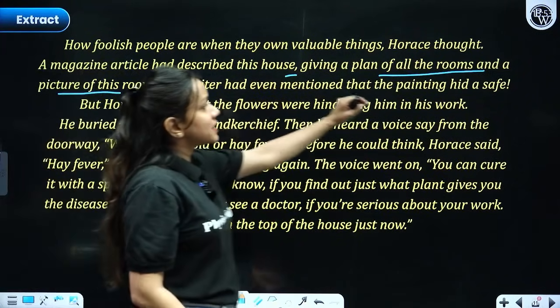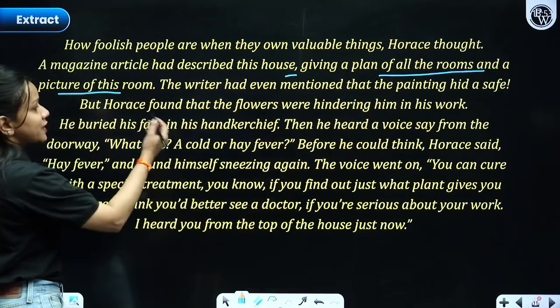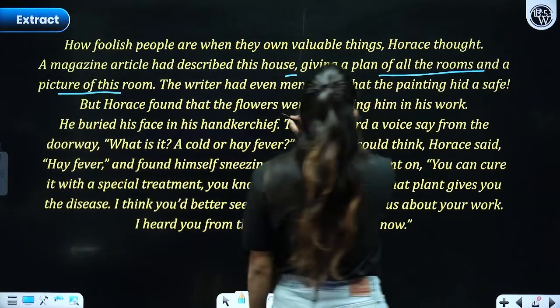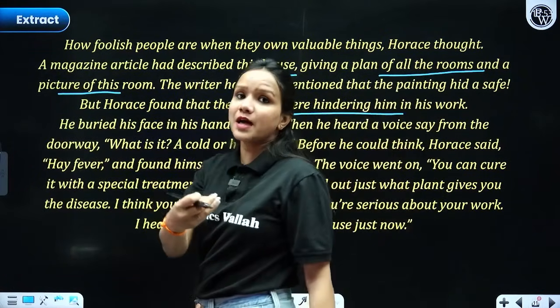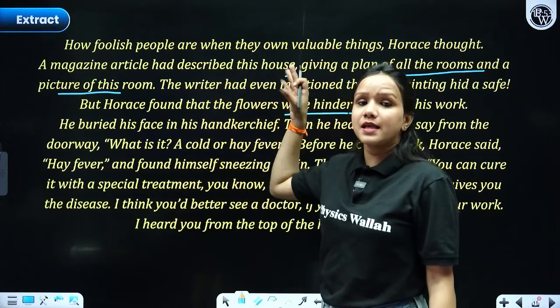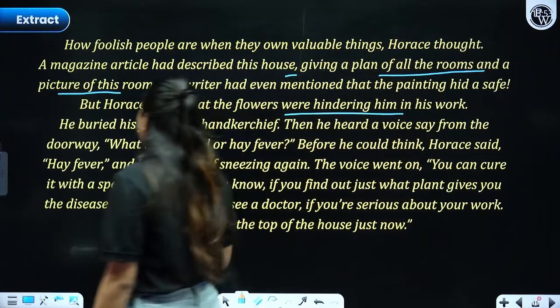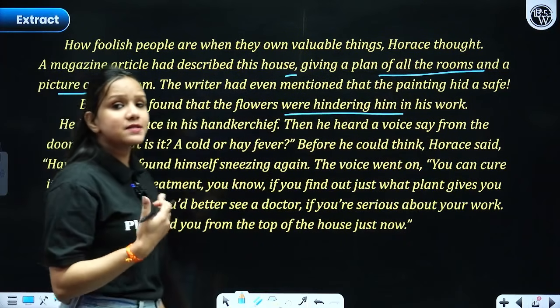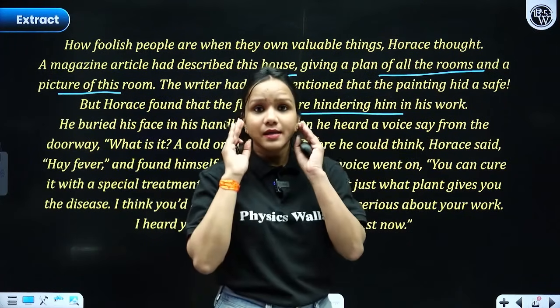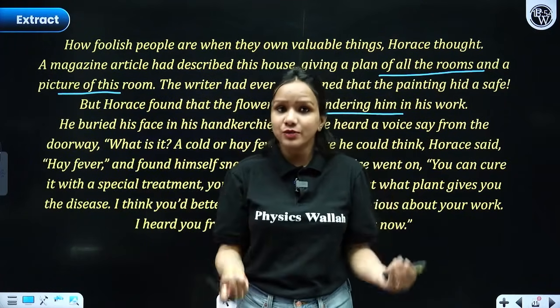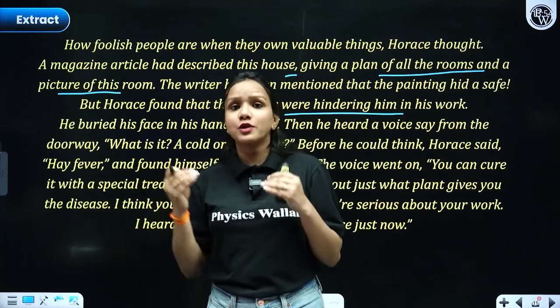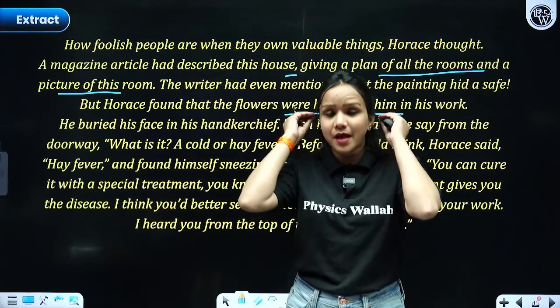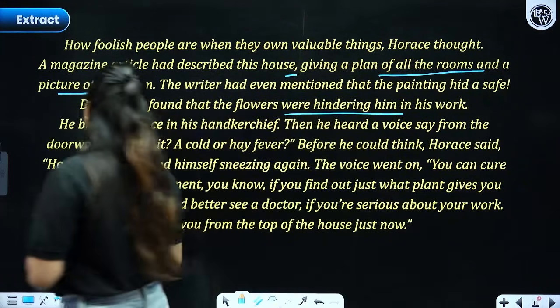The writer had even mentioned that the painting had a safe, but Horace found that the flowers were hindering him in his work. So please underline these lines when you come across them while reading the text from your textbook. He buried his face in his handkerchief. Why did he bury his face in his handkerchief? Just because he had hay fever, he was allergic to dust and the smell of flowers. So he thought to commit that robbery by tying that handkerchief around his face, right?